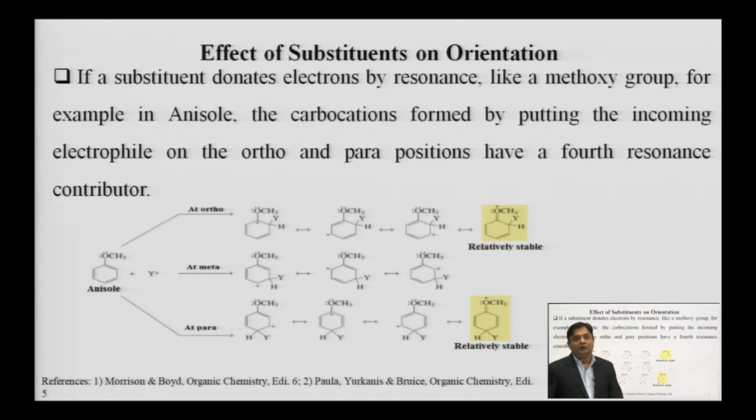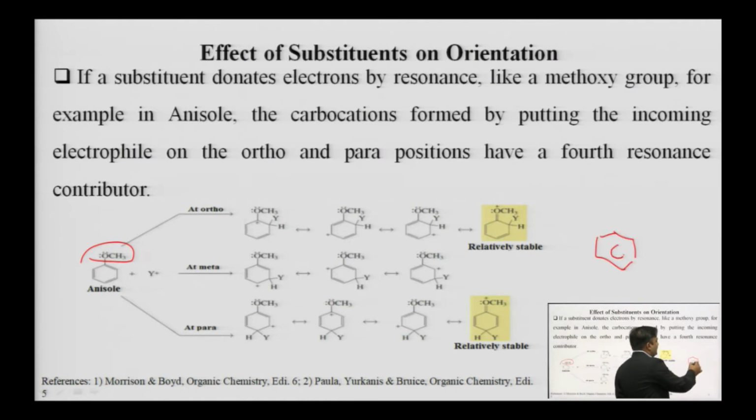Now, if a substituent donates electrons by resonance, meaning the substituent present on the benzene ring has a plus R effect, it can donate electrons by resonance. For example, we talked about how they can donate electrons by resonance in the last lecture. So, again we are taking the example of a plus R effect group like methoxy. I have told you that a group which has a lone pair of electrons and is directly attached to the benzene ring always shows the plus R effect.